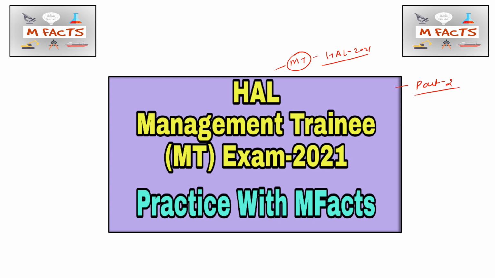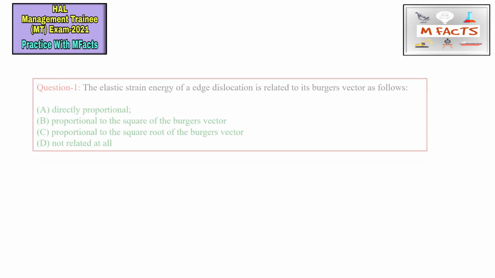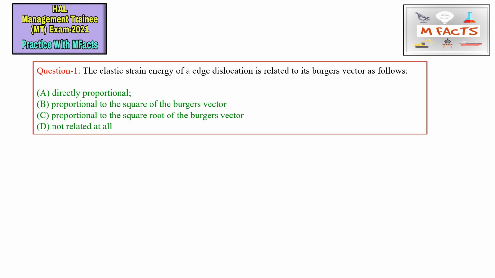Now we'll start. The first question is from the mechanical metallurgy part. The elastic strain energy, this is very important. The elastic strain energy of edge dislocation is related to its Burgers vector. For edge dislocation and for screw dislocation, we can show the elastic strain energy separately, and sometimes they may ask only for dislocation by merging those things.